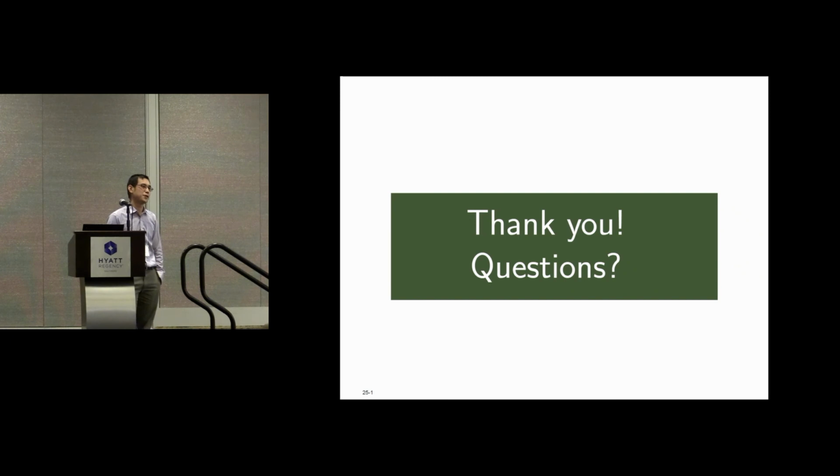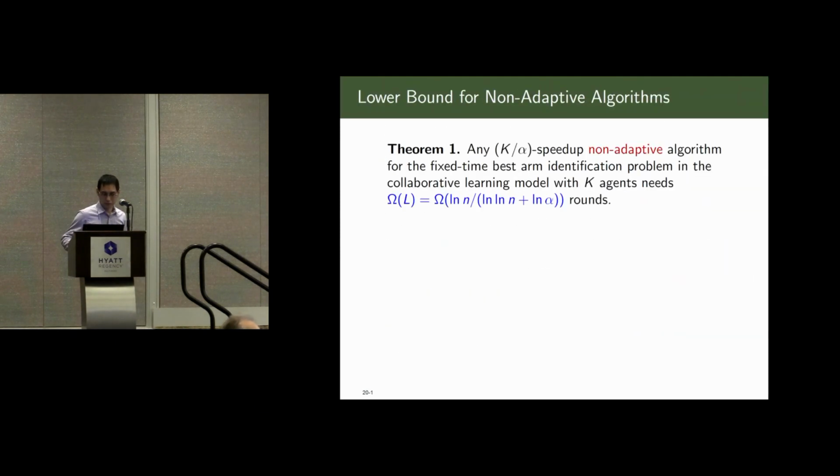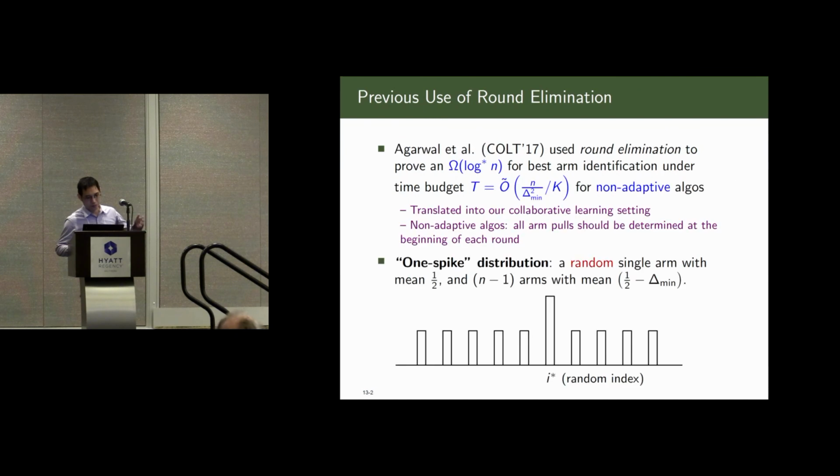If you want the worst case, is it again the log star answer? Yeah, that's right. I should mention that this H is called the instance complexity of best arm identification. If we relax this to the bound you have, n over delta mean squared, then it's again log star, and yeah.